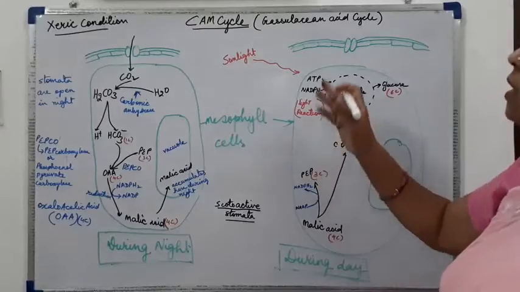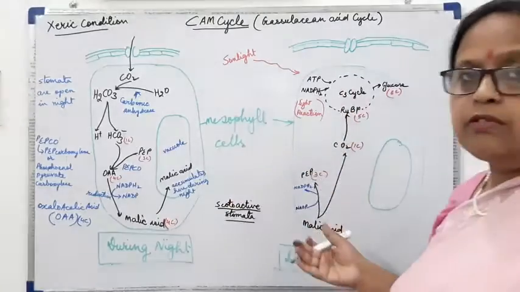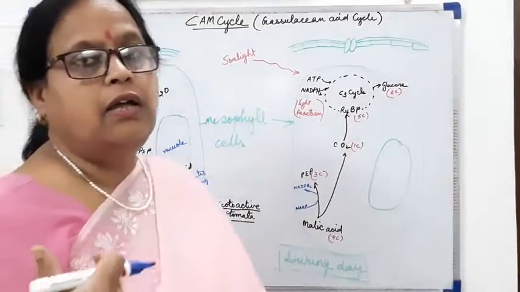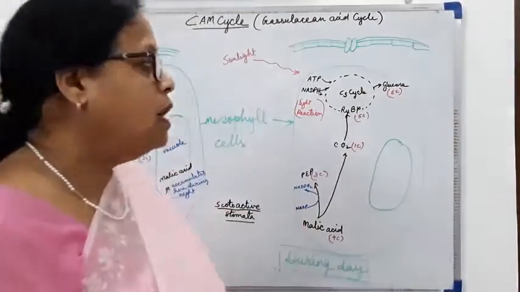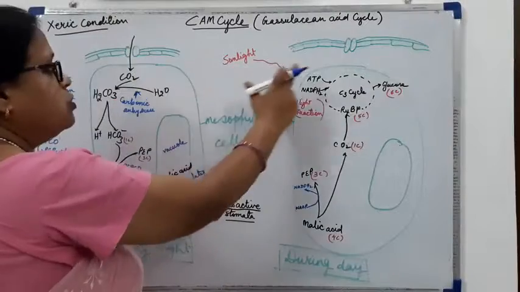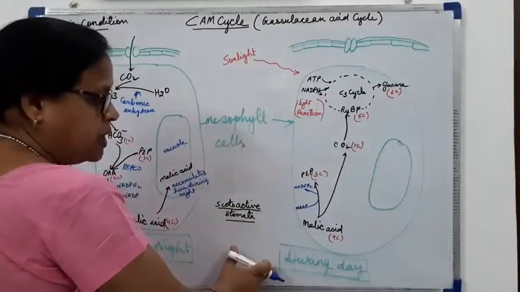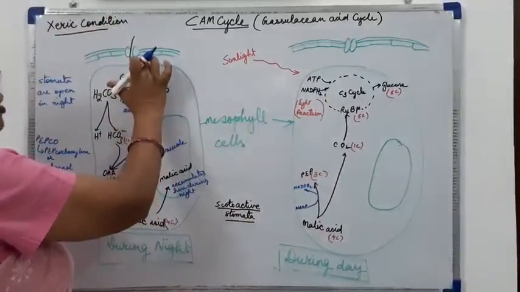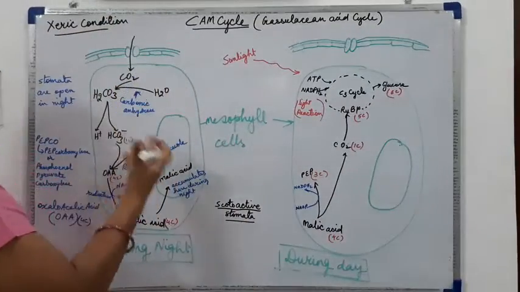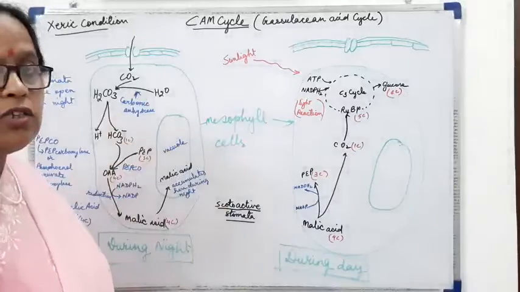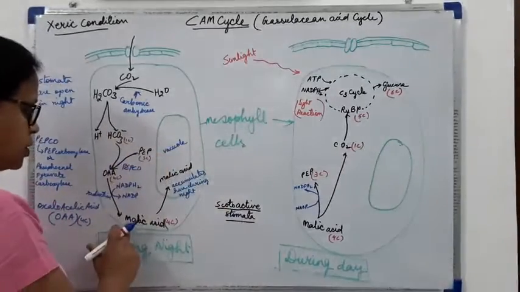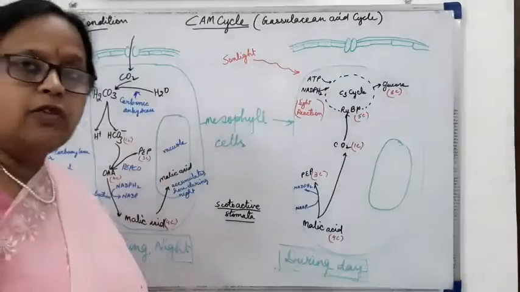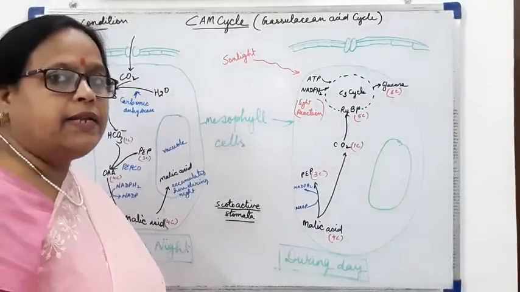And the plants are saving themselves from the harsh conditions of xerophytic habitats by closing their stomata in the daytime, and during daytime they synthesize glucose, and by opening the stomata during night. During night they get the CO2, harvest it into malic acid and store it for the synthesis of glucose during daytime.